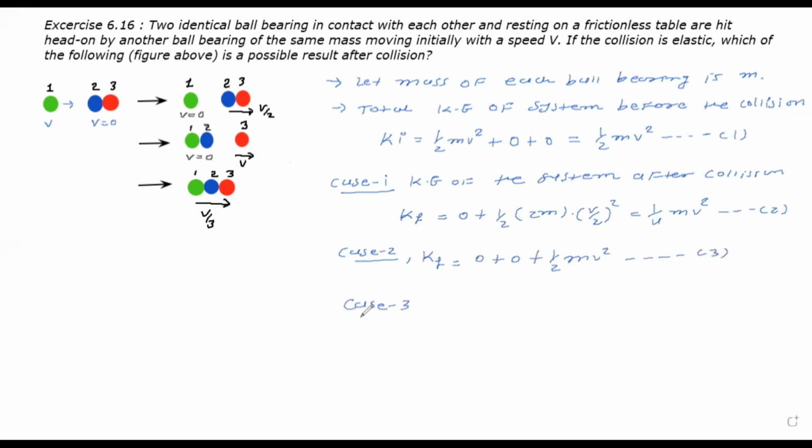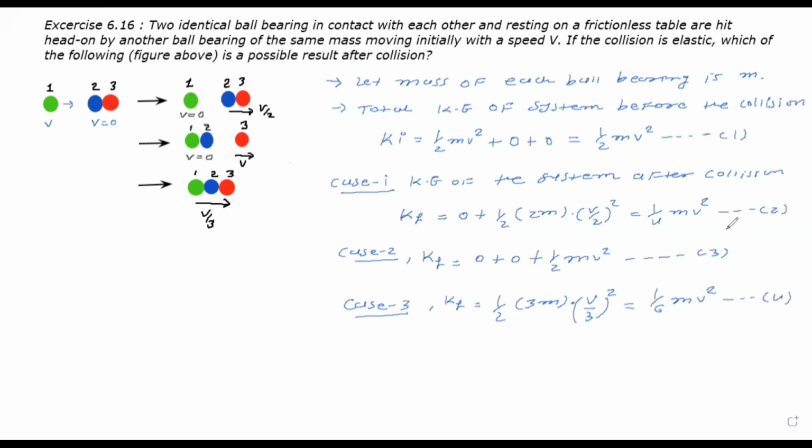And in case number 3, let's find the kinetic energy after collision. Here you can see that all three ball bearings are moving combinedly with a velocity v by 3. So the kinetic energy of the system is half, the three move combinedly, so the mass becomes 3m, and velocity v by 3 all squared. On solving you will get 1 by 6 mv square. Let it be equation number 4.